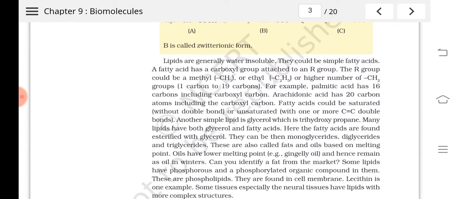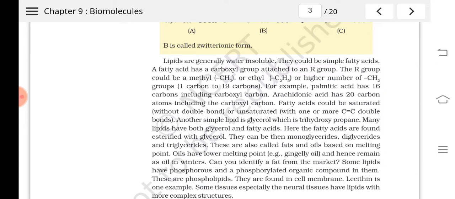Understood? So another example for lipid, I told lipids can be long fatty acids, simple fatty acids, or else sometimes lipids can also be found forming an ester bond with glycerol. Understood? So many lipids are having glycerol and fatty acids. The fatty acids will be found esterified with glycerol.